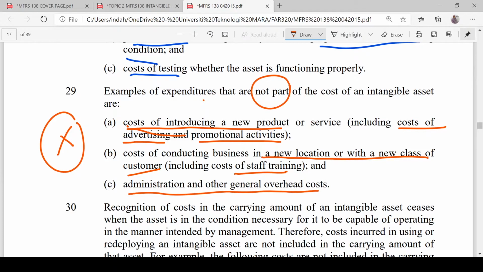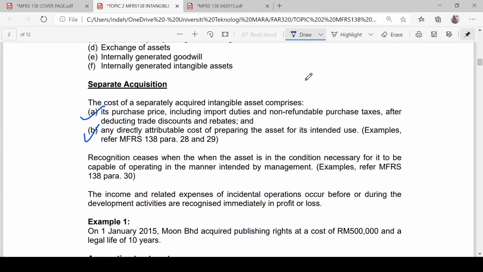Let's go back to our notes. Recognition of cost stops when the asset is in the condition necessary for it to be capable of operating in the manner intended by management.